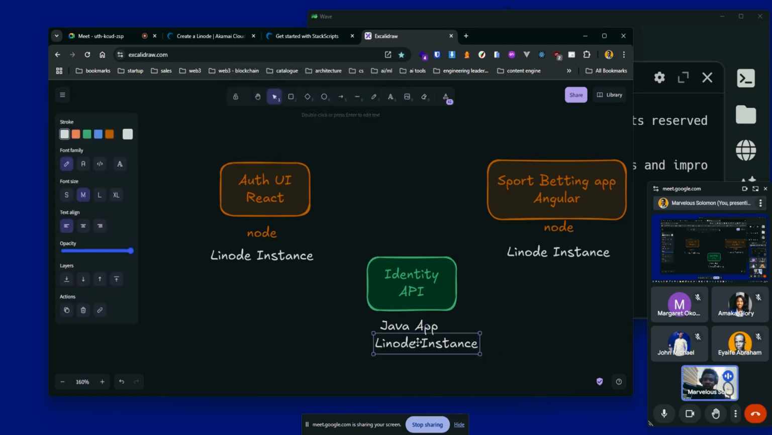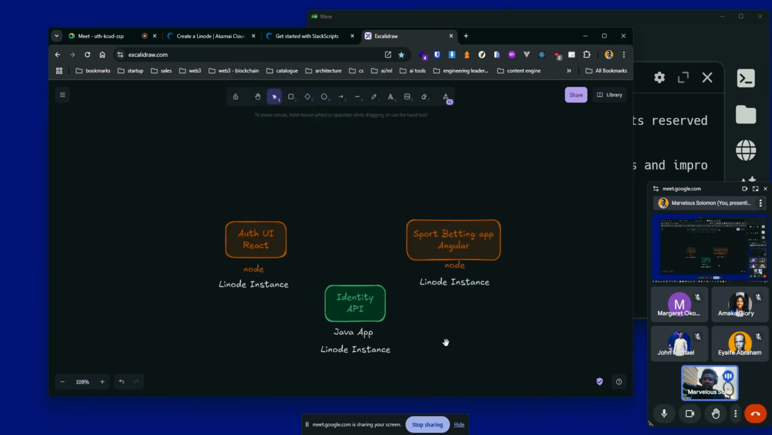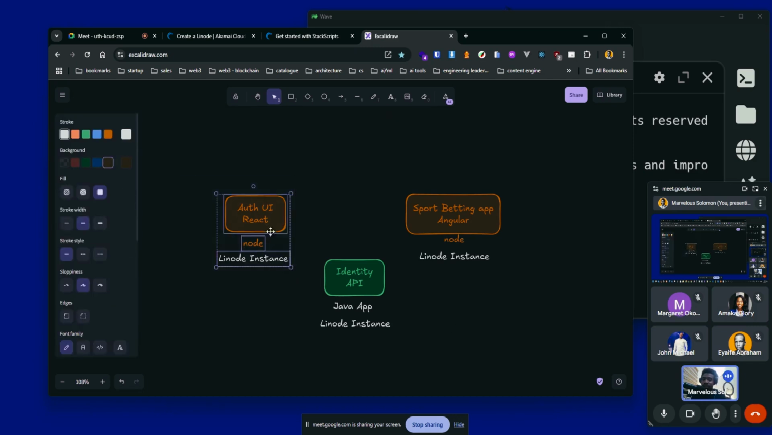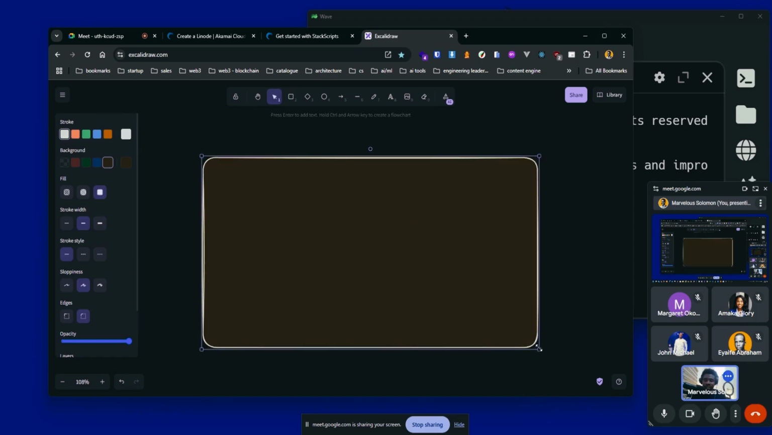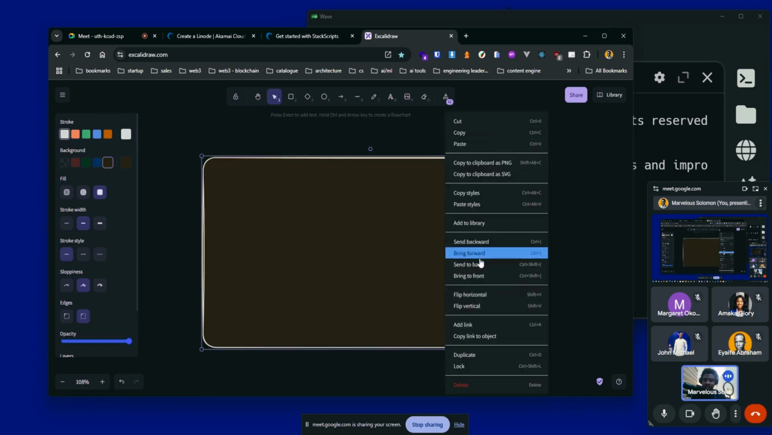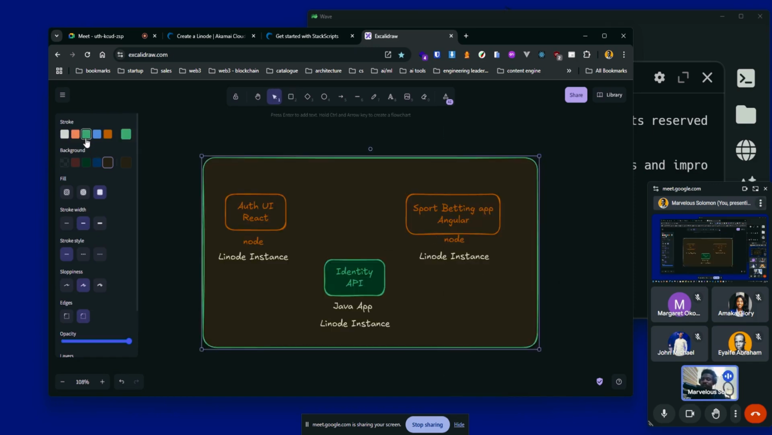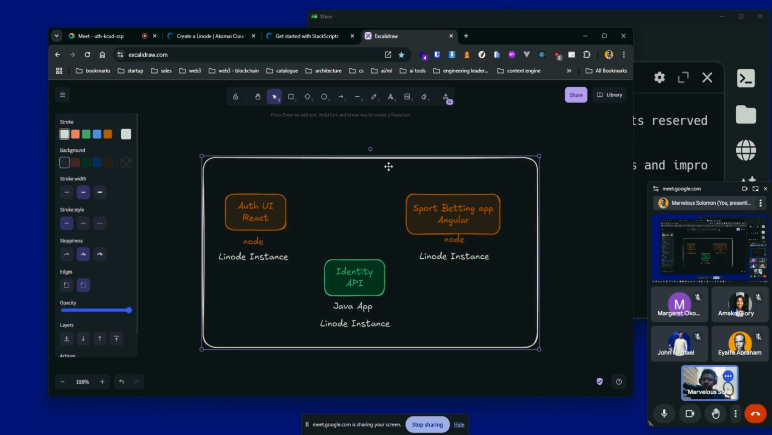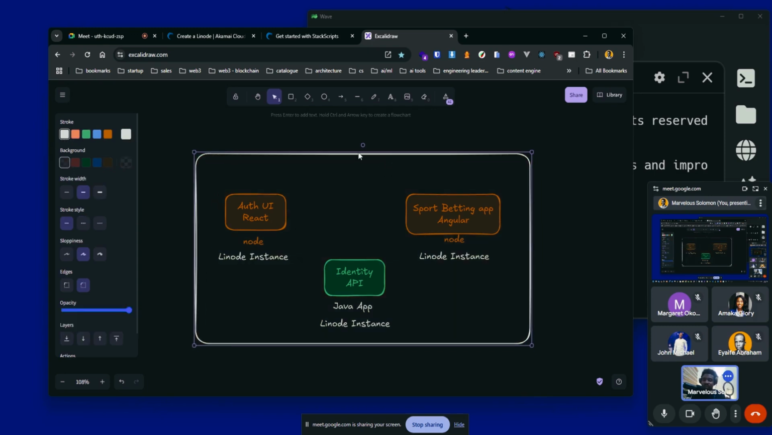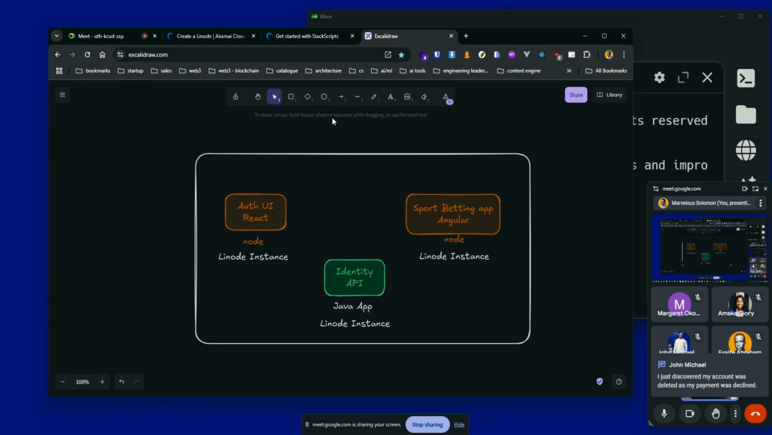Now, where does VPC come in? Since this is going to be deployed on the same account, right? We can decide to just put everything just like this. Send this to back. Okay. So we can decide to put everything within a VPC. This is the VPC right here.